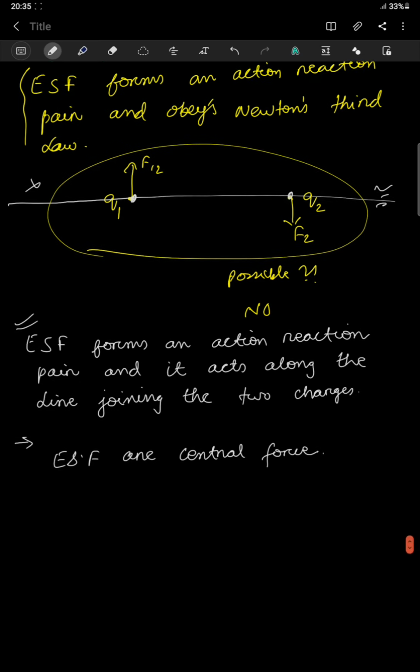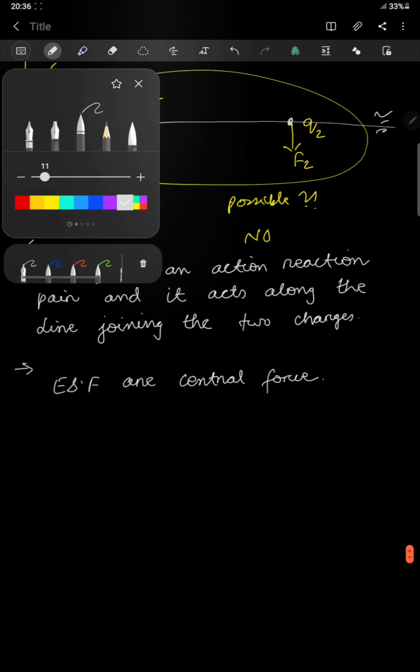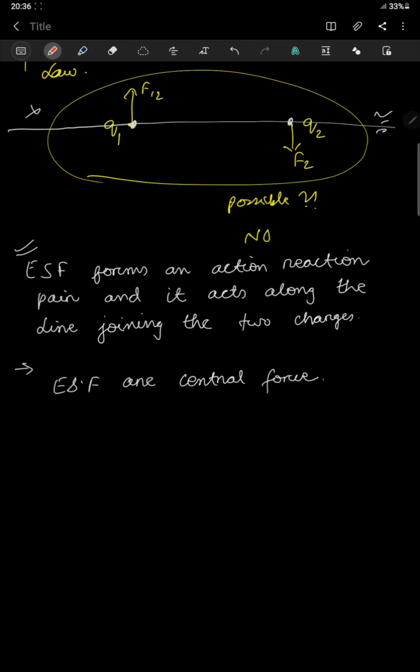Then he did some more experiments and tried to find out what would be the magnitude of Coulomb's force. So that we will be reading under the scalar form of Coulomb's law.